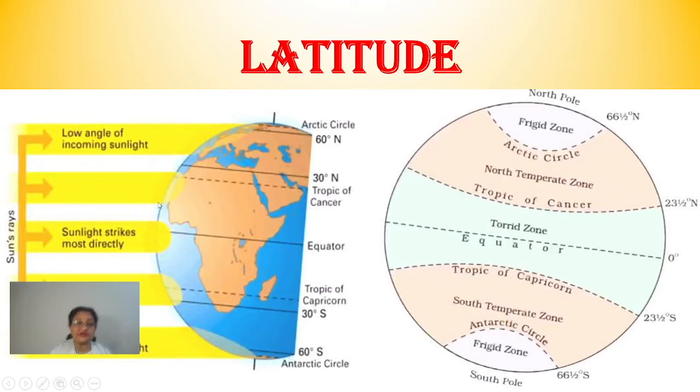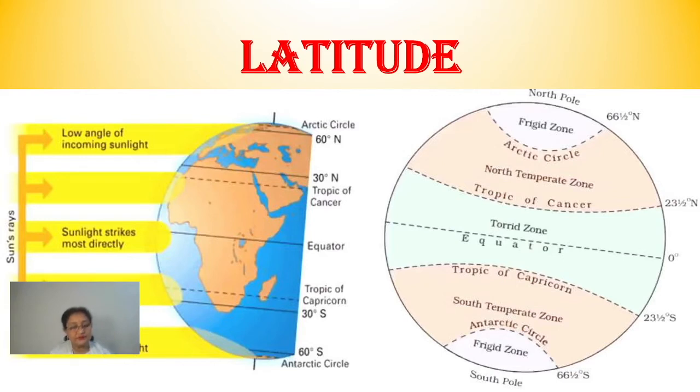Moreover, you can see, children, the area which is being covered by these sun rays is more than the area which was there in the equatorial region. Clear? This again makes the distribution of heat in the entire area, and thus it gets less heat as compared to the equatorial or the tropical zone.